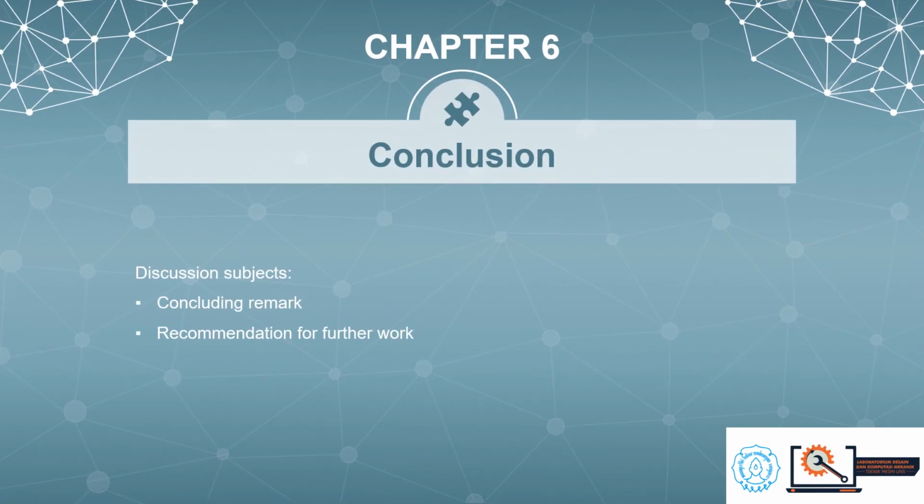And the last is about chapter 6 conclusion. We have two discussion subjects. There are concluding remarks and recommendation for further works.